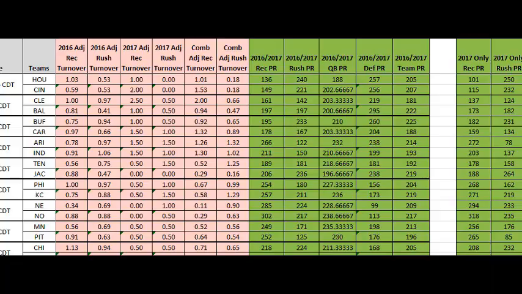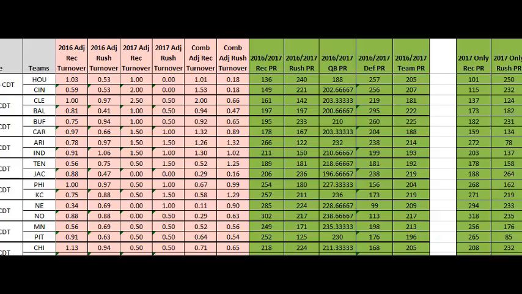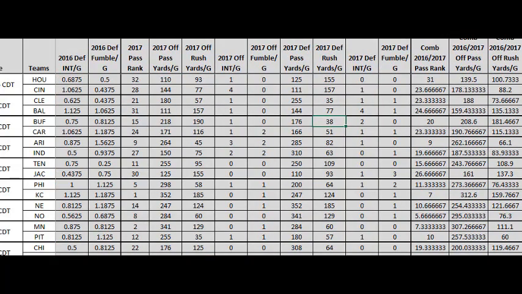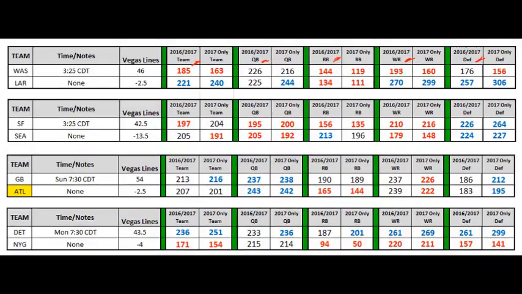There are other tabs in here with more data, but you can get a good idea. There's just a lot of data that goes into it. So the value of using this for creating your weekly lineups is that you don't have to do all this research. We do it all for you. I'll make it as easy for you as I can, and it comes out in a nice format with these numbers based on all that data.